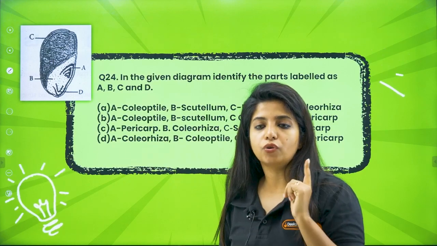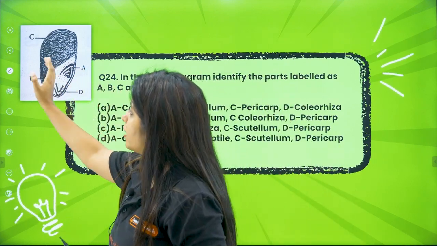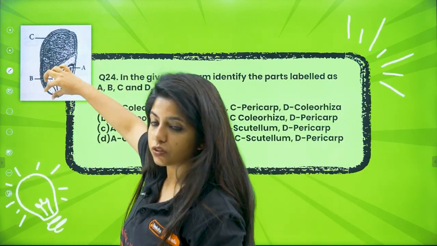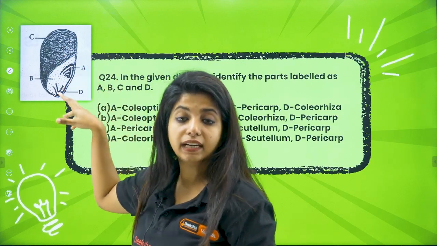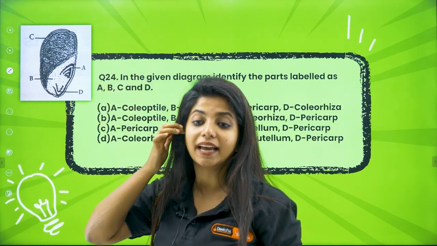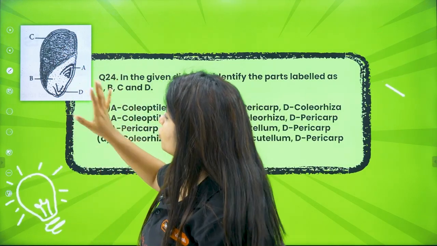It will be a monocot embryo, because you see only one side you have a cotyledon. This part is known as cotyledon. If you had it on both the sides, it will be dicot. Okay, so this is a monocot embryo.